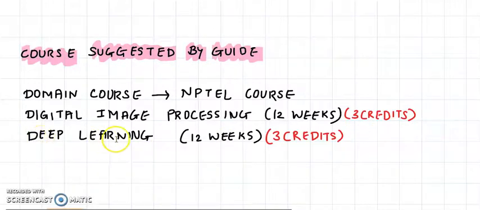The second course that I've opted for is called Deep Learning. This is also a 12-week course for 3 credits. So in this way, I've completed 6 credits.